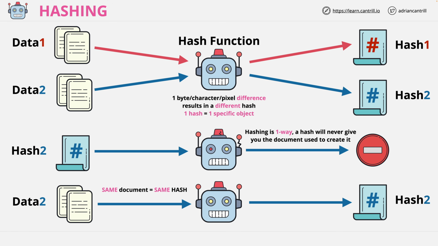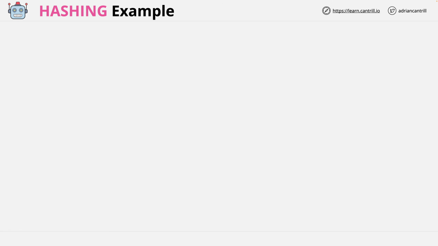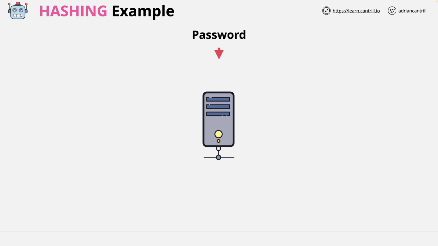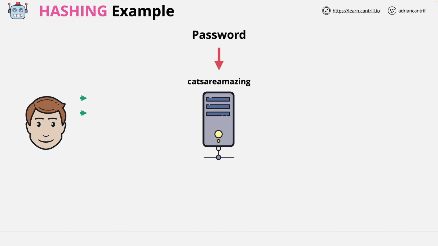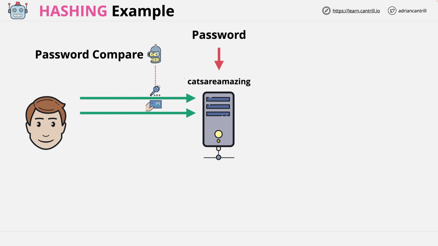Let's look at an example of where hashing can be used, which should be pretty familiar. Imagine you're using an online service and they have a single server. And when you create an account on that service, you create a username and password, and both of those are stored on that server. When you log in, you send your username and password to the server, and an automated process checks the password that you send with the one that's stored, and if they match, you can log in.